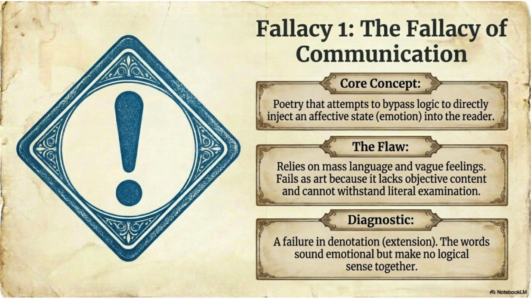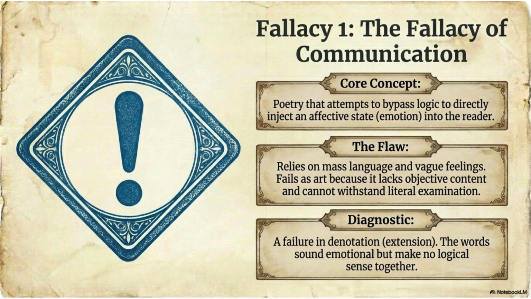Why Tate criticizes this? Tate believes poetry should not manipulate emotions directly. Instead, poetry should allow emotions to emerge naturally from the poem's structure. The reader should experience emotion because of the poem's imagery, symbols, and language, not because the poet is commanding the reader to feel something.